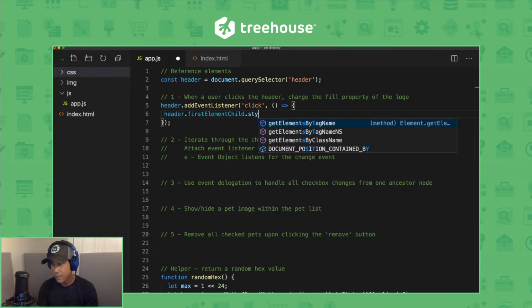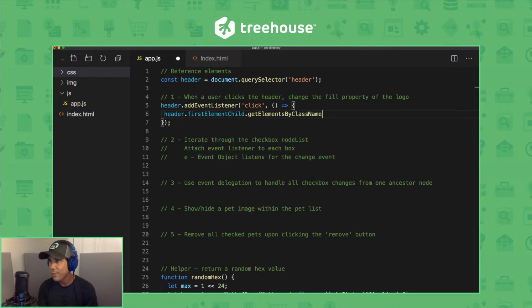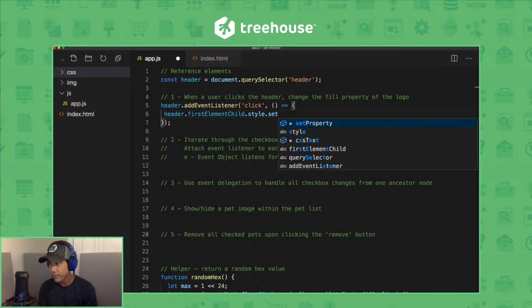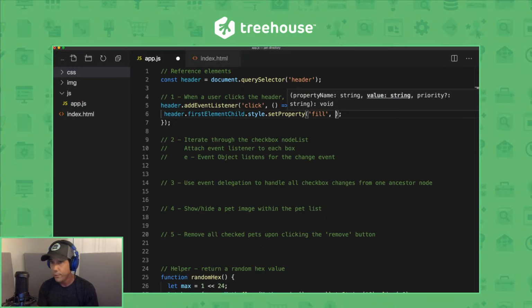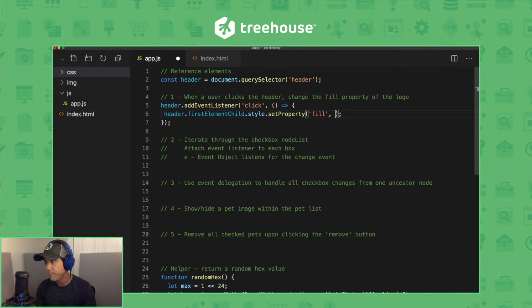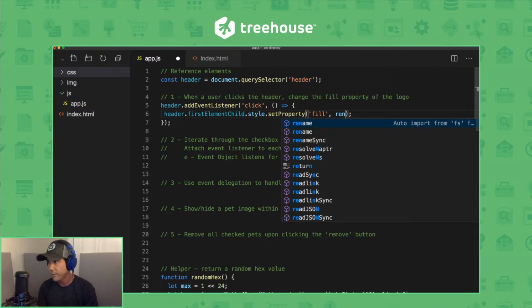And what are we going to do? We're going to fiddle with its style property. Let's set a property with the setProperty method. And it's an SVG, so we're going to set its fill property. And so we have this random hex function down here, and what it does is return a random hex value. So I'm going to call that here as the second argument. I'm going to call that function, invoke it.